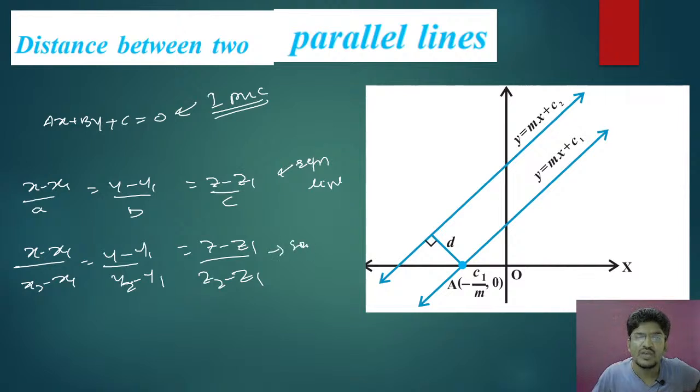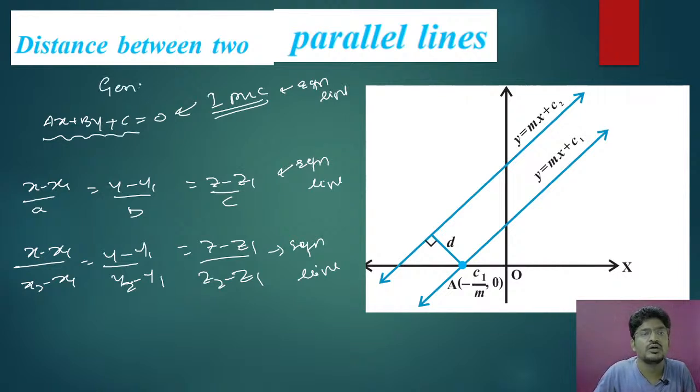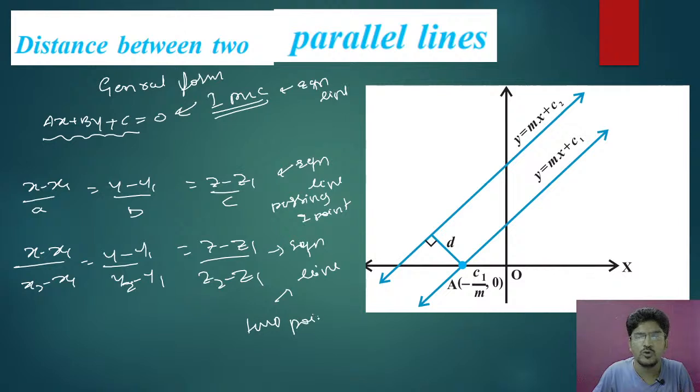This is equation of line, and this is also equation of line. So see here, this is equation of line in general form. This is equation of line passing through one point. This is equation of line passing through 2 points.